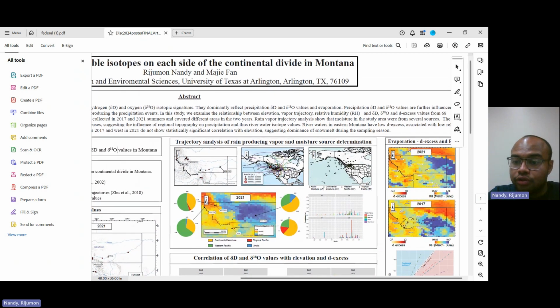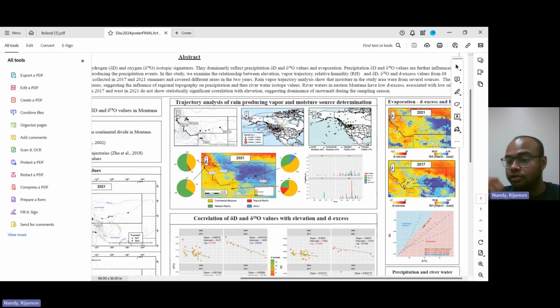The second thing is going to be to assess the effect of evaporation. We looked at relative humidity across the two sampling seasons and across Montana to see if the higher values had higher relative humidity or the lower values have lower relative humidity. It is essentially an indicator of evaporation. Higher evaporation would lead to higher del D values. And we see the same thing. We observe that the higher del D values are in regions which have lower RH values, which are indicative of evaporation right over here in both the sampling seasons.